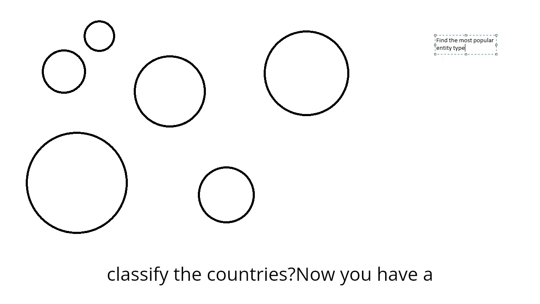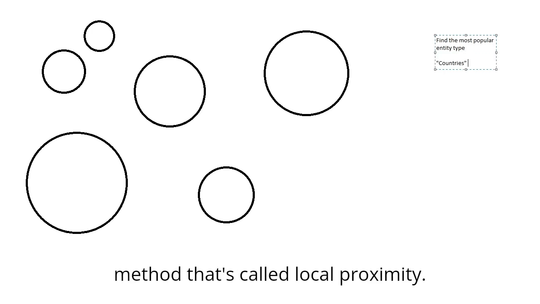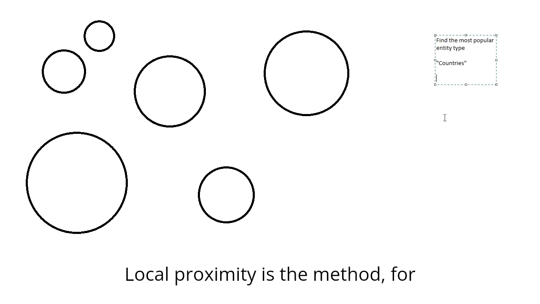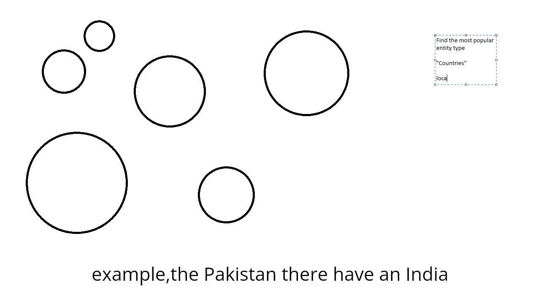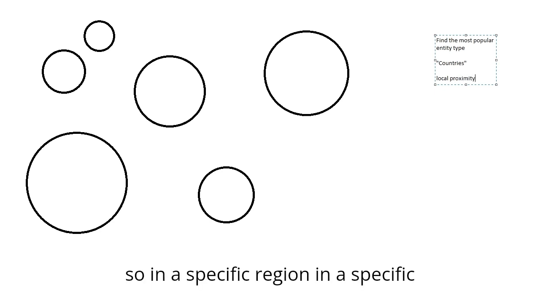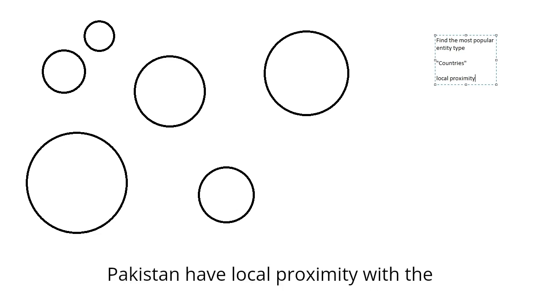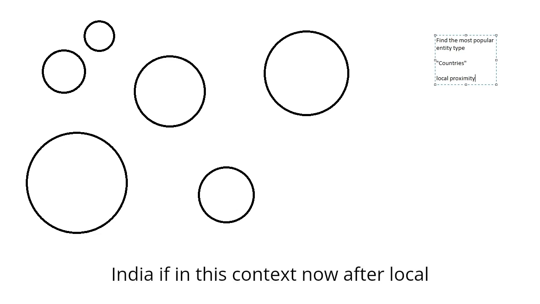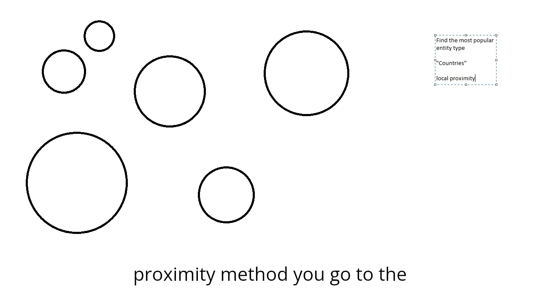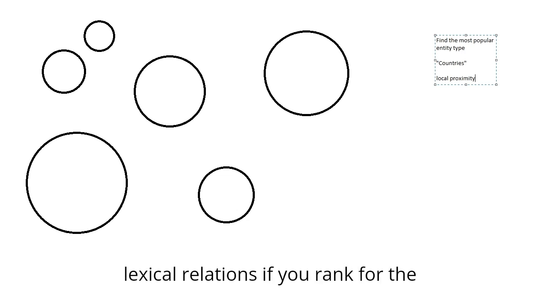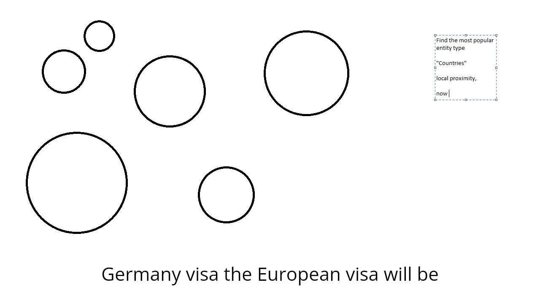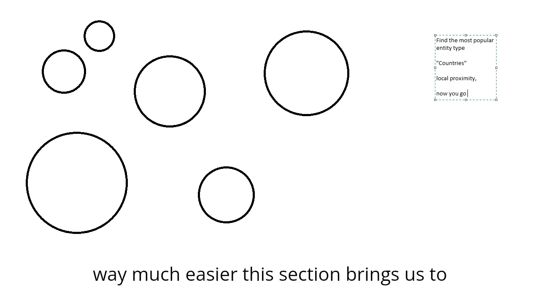How do you classify the countries? Now you have a method that's called local proximity. Local proximity is the method, for example, with Pakistan, they have India. So in a specific region, in a specific continent, that is Asia, the country Pakistan has local proximity with India. After the local proximity method, you go to the lexical relations. If you rank for the Germany visa, the European visa will be much easier.